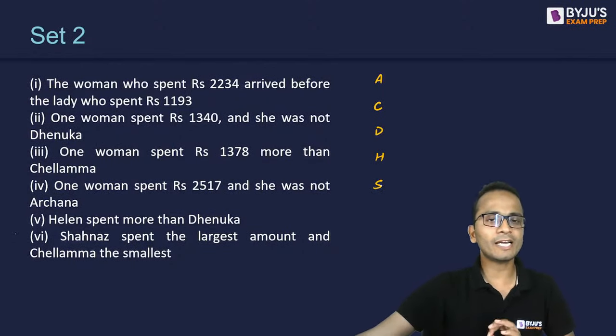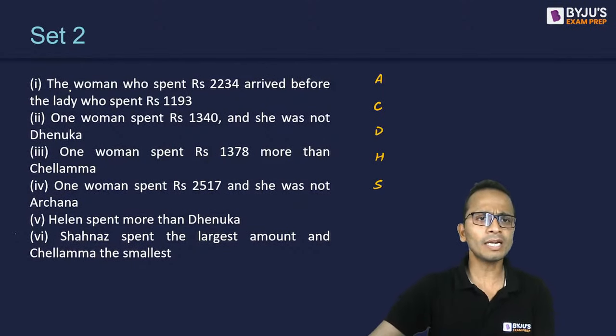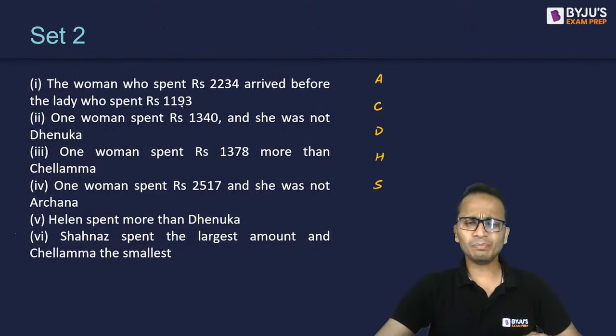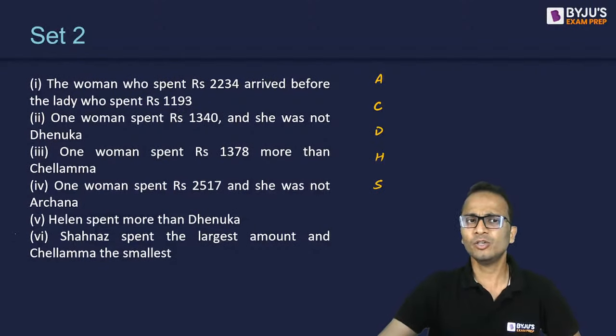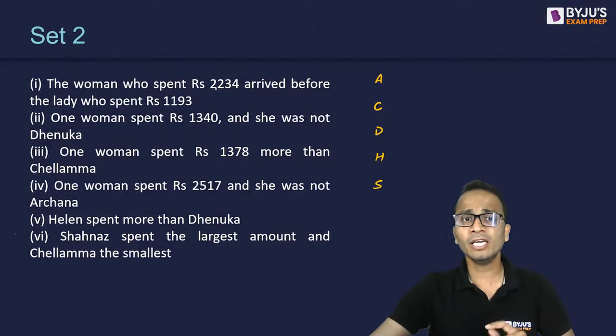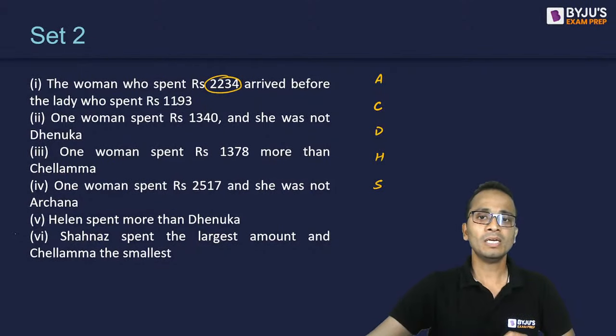Now let's read the conditions one by one. Condition number one: the woman who spent 2234 arrived before the lady who spent 1193. That means there are ladies who have spent 2234 and 1193, and the woman who spent 2234 has arrived before the lady who spent 1193.